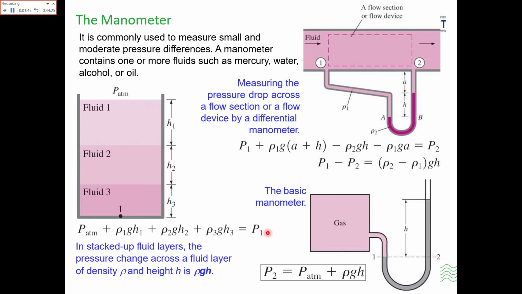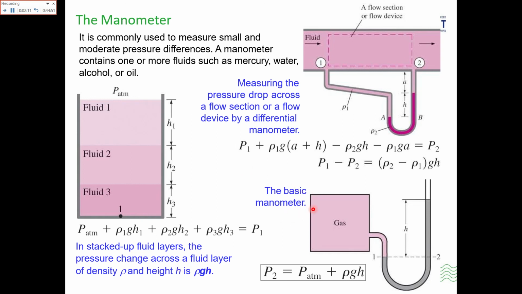It is the sum of all the pressures: P atm plus rho 1 g H1 plus rho 2 g H2 plus rho 3 g H3. That is how you measure the pressure in a manometric tube.